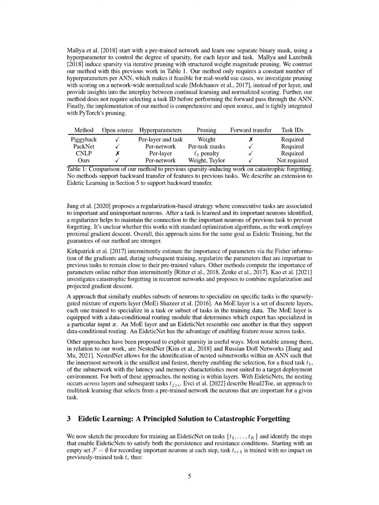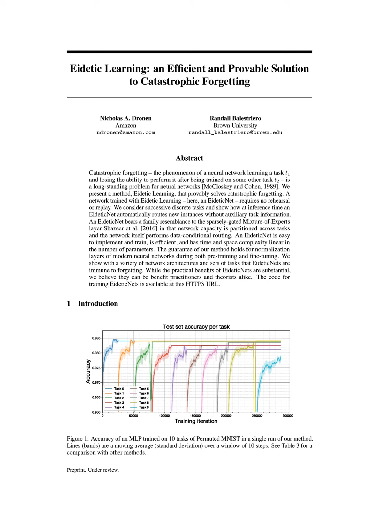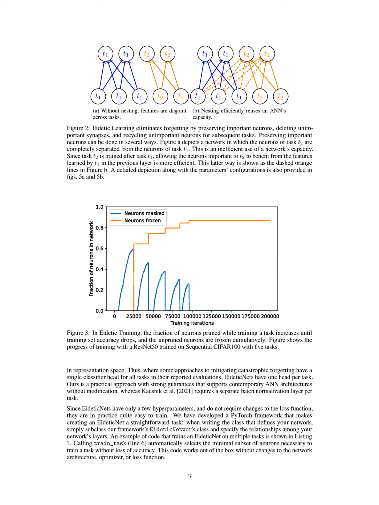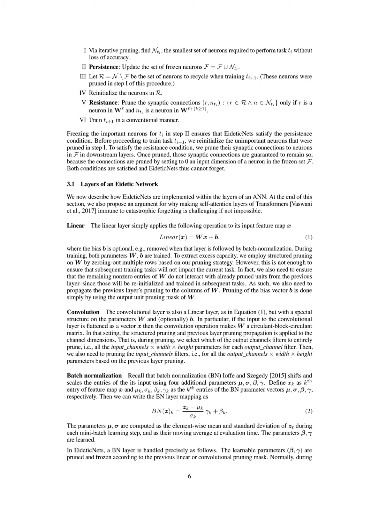Eidetic learning operates through a structured process during the training of two tasks, ensuring that the network retains knowledge from previously learned tasks. For example, when training on task T_1, the method first identifies the smallest set of neurons, N_T_1, necessary to perform this task without loss of accuracy. These important neurons are then frozen, meaning their weights will not change during the training of subsequent tasks.